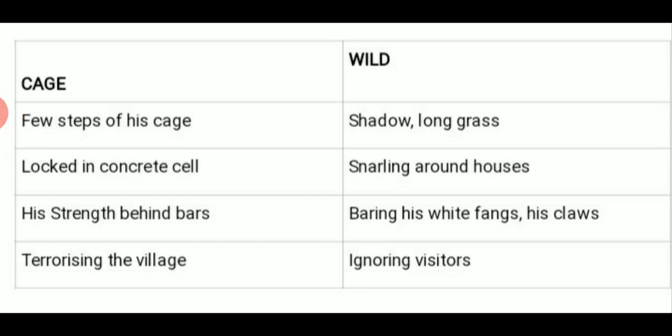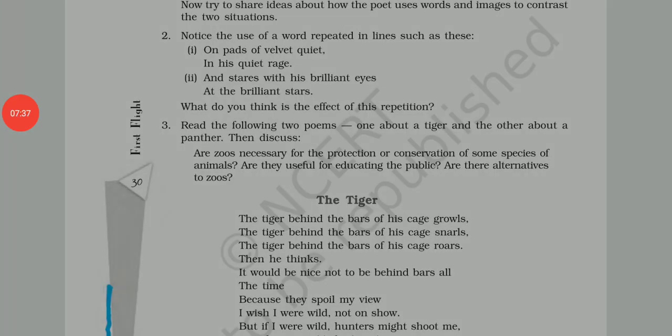As described, that cage is having only a few steps. It is the concrete cell and it is locked. His strength behind bars means there are bars in that cage. And in the wild, shadows are there, long grass, snarling around houses. Houses are there, bearing his white fangs, his claws, and terrorizing the villagers.